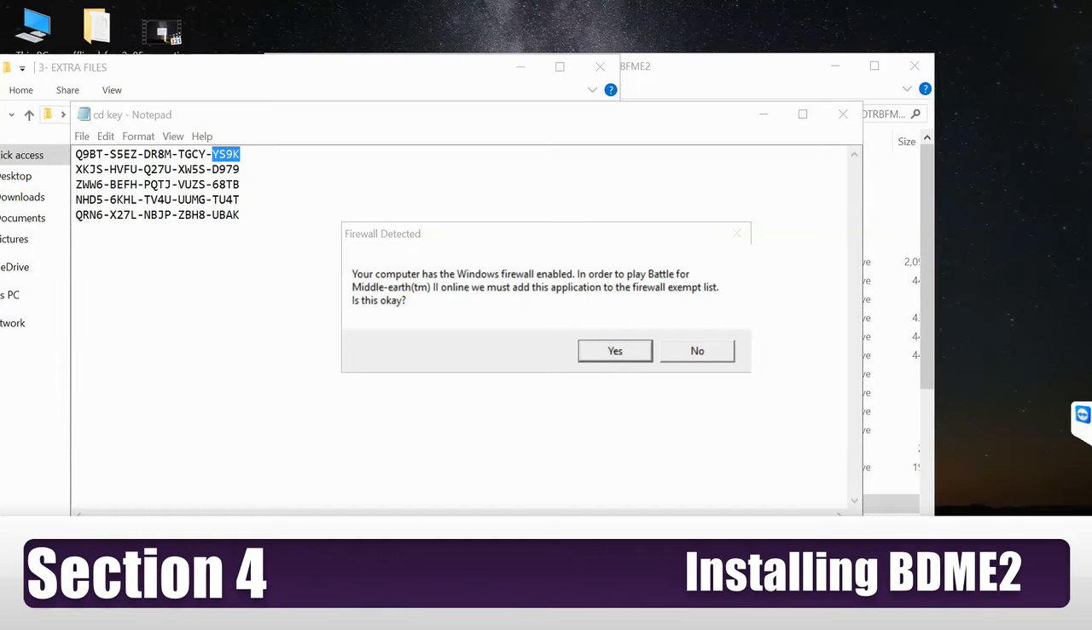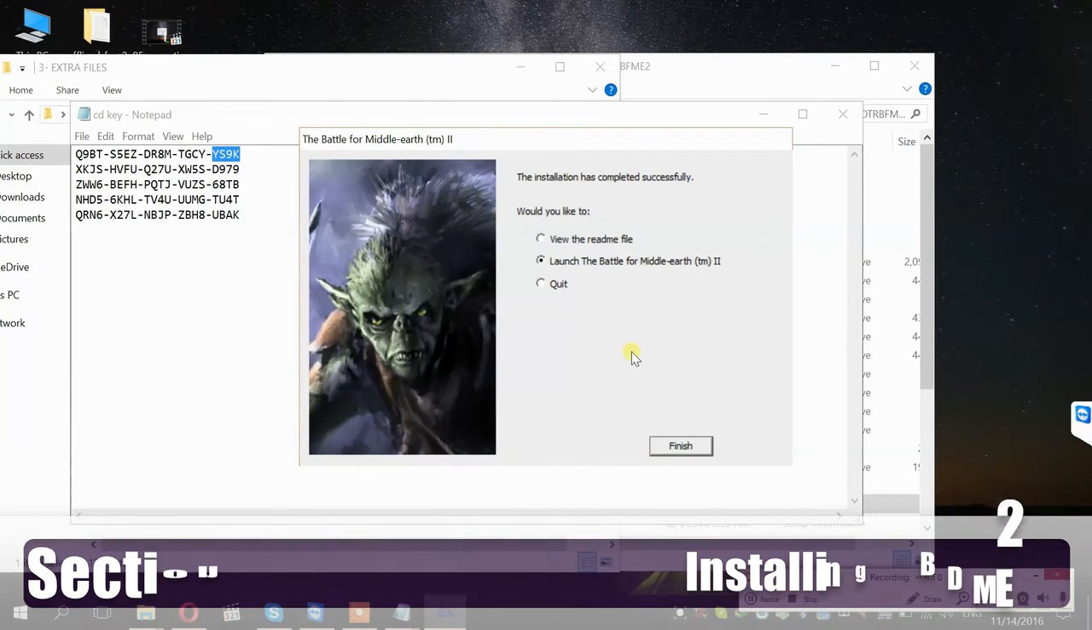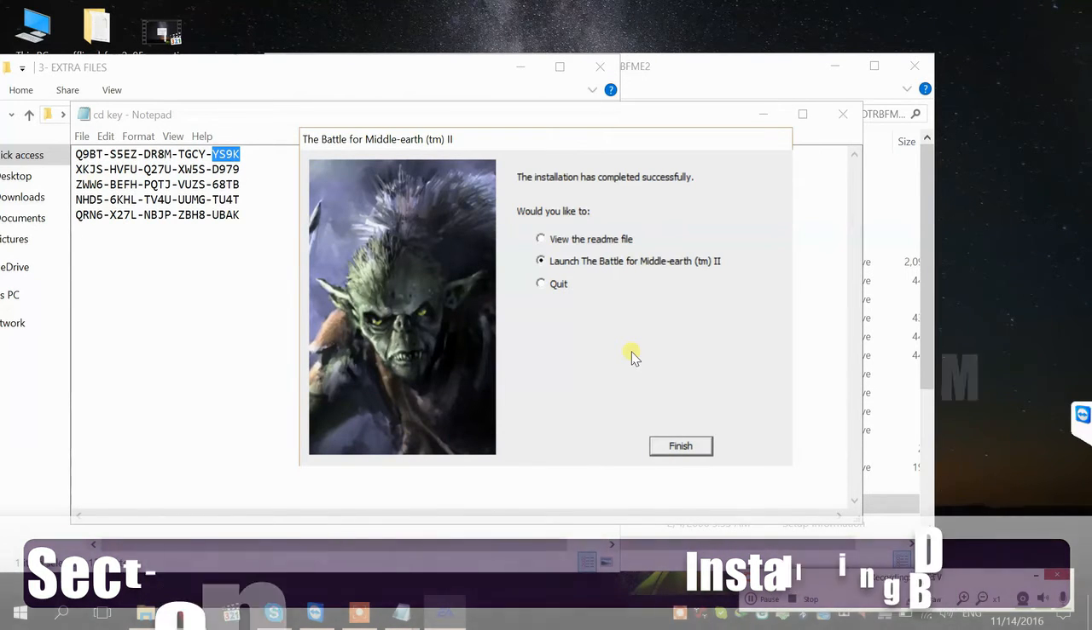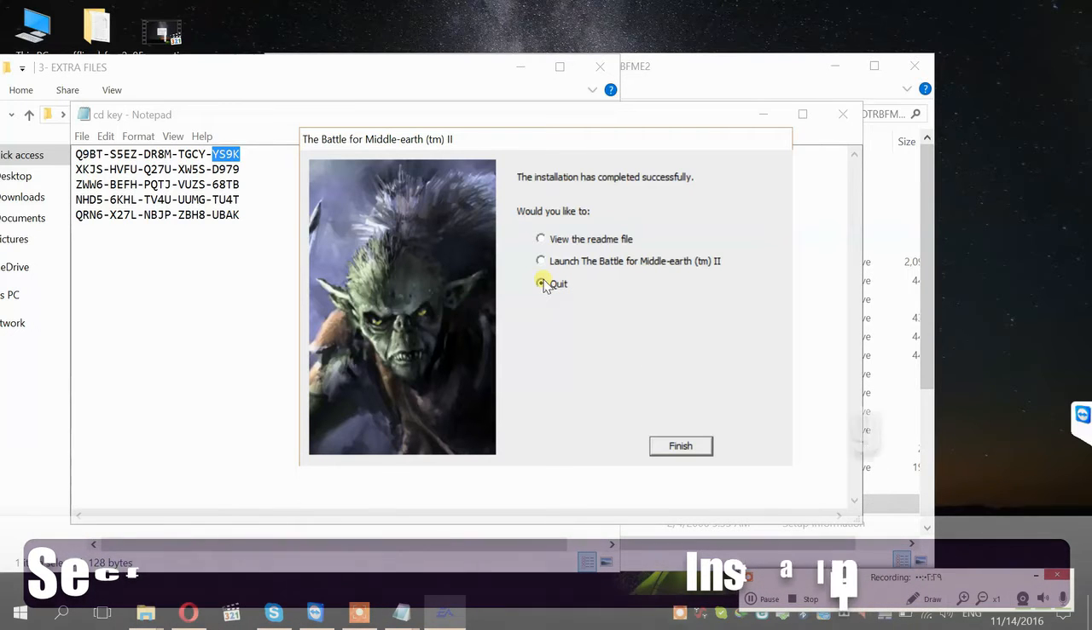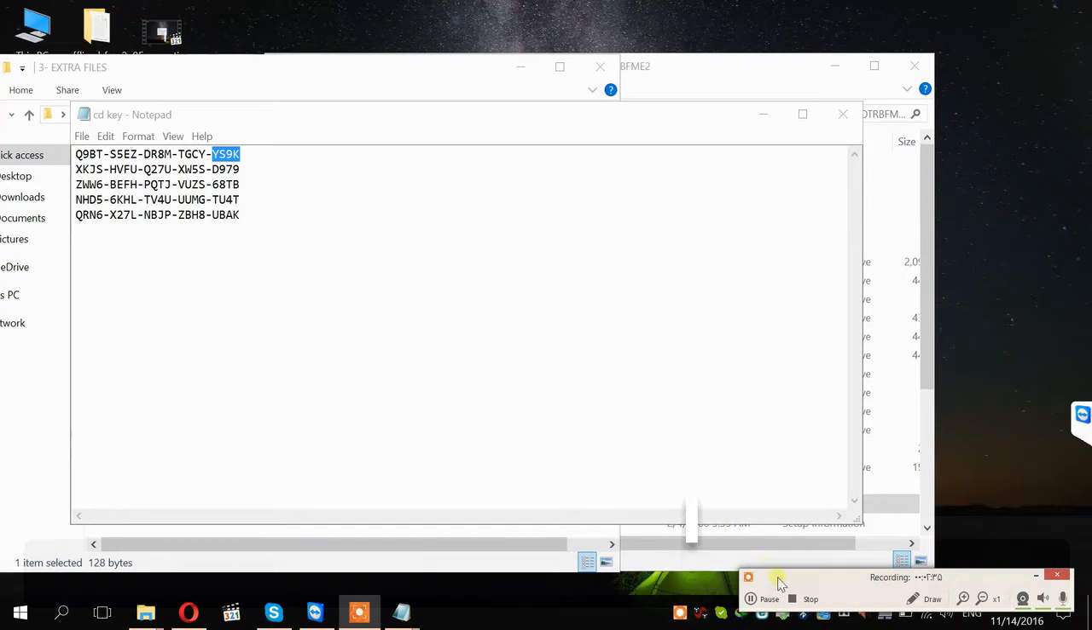Alright then, so at this point a firewall pop-up will come up. We urge you to click yes at this point, otherwise if you click no, then you will experience problems actually connecting to other players once you get online. So click yes and continue. And I don't want you to launch the game, just finish and close.